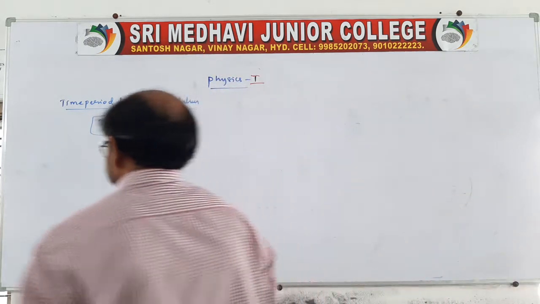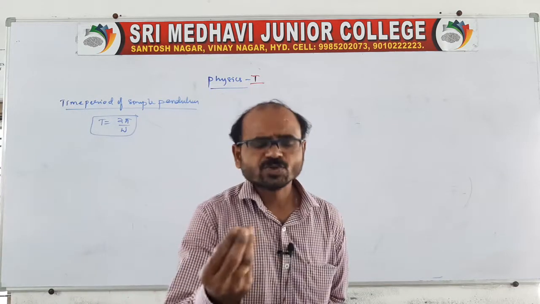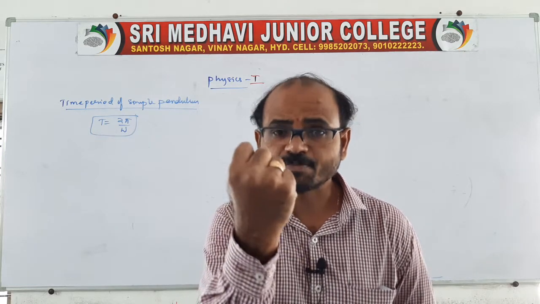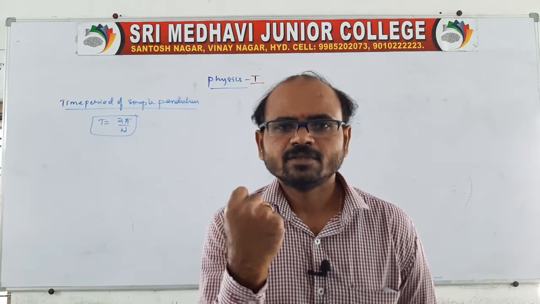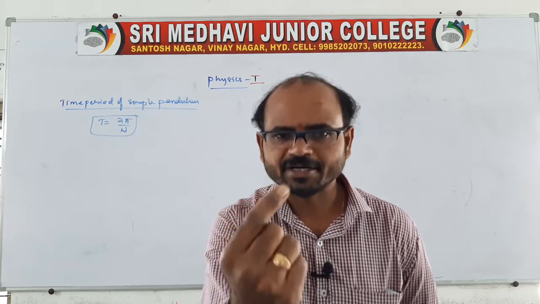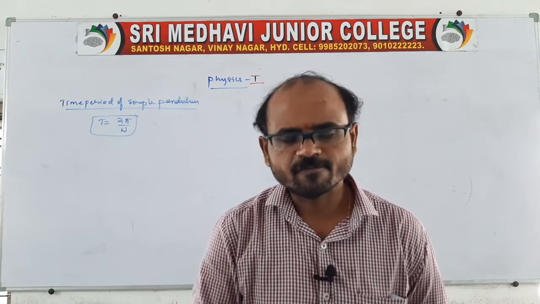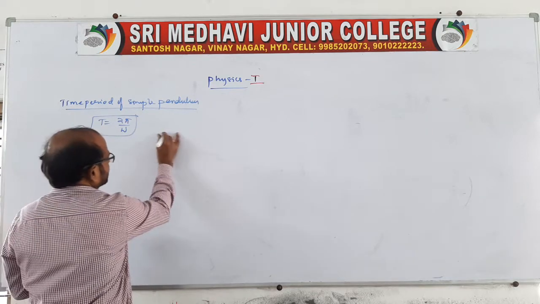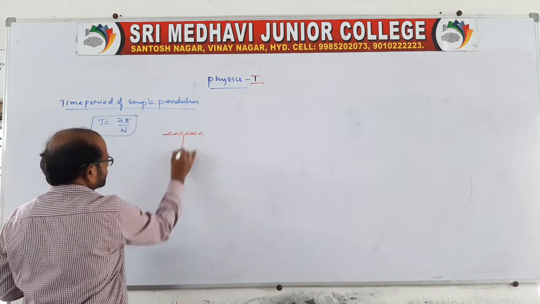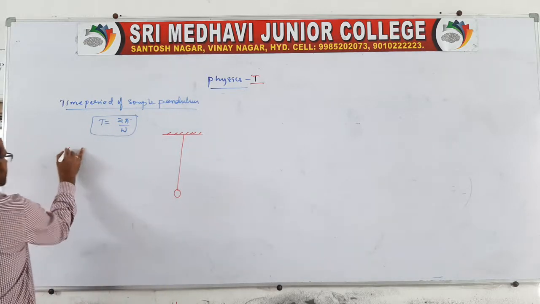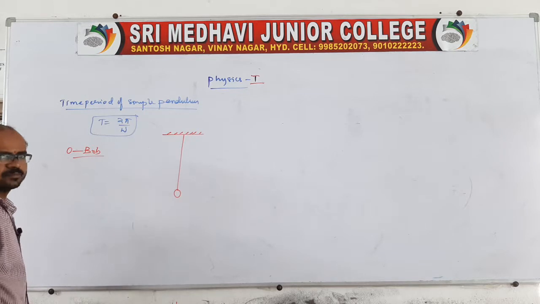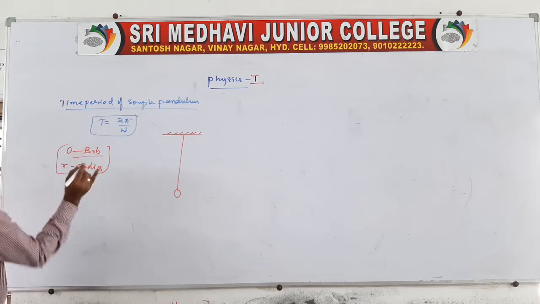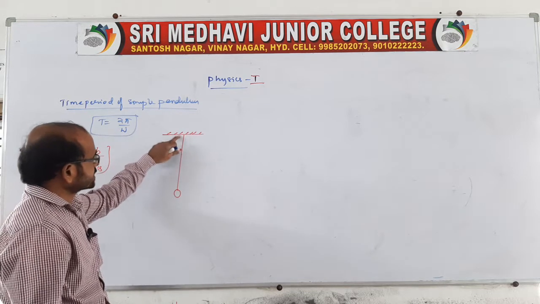Sir, what is a simple pendulum? A simple pendulum consists of a heavy point mass which is suspended from the ceiling with a thread. The thread, or wire, has length L, and is suspended from a rigid support. I will show you the diagram. Here, the ceiling or a rigid support, and from this there will be a point mass which we call a bob. The radius of the bob is a small r, and the bob is suspended from the rigid support.